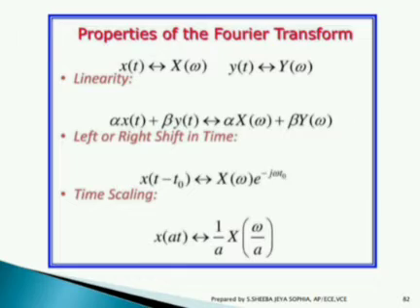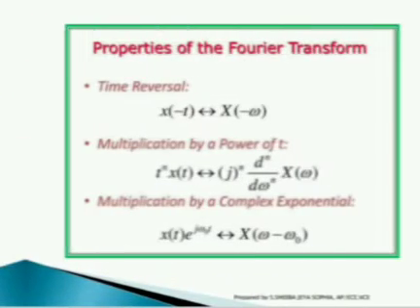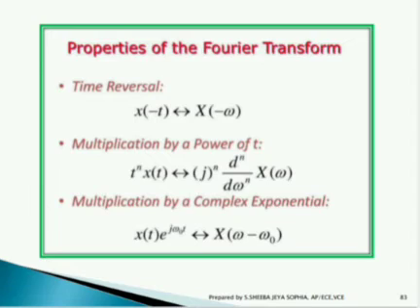In linearity, alpha into x of t plus beta into y of t in time domain is equivalent to alpha into X of omega plus beta into Y of omega in frequency domain. In time shifting, x of t minus t naught in time domain is equivalent to X of omega into e power minus j omega t naught in frequency domain. In time scaling, x of at, where a is the scaling factor, is equivalent to 1 by a into X of omega by a in frequency domain.